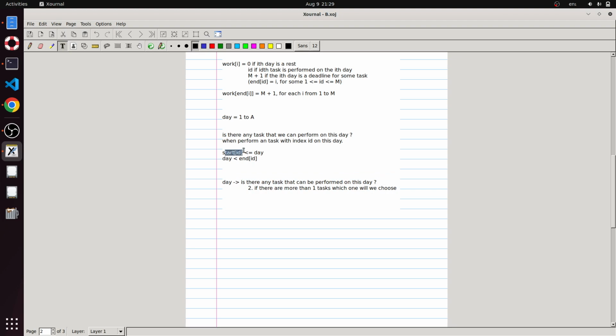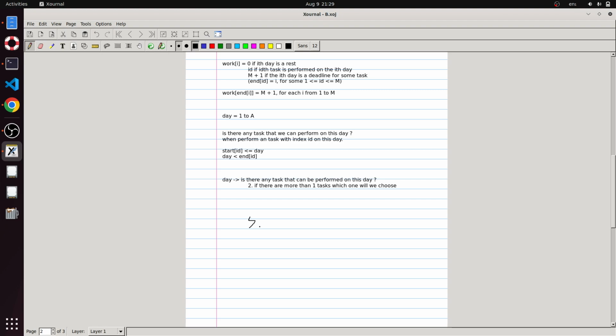Since we are going from day 1 till day A, we can sort all these tasks by their start dates, and maintain a pointer. Initially the pointer would be over here, and then we decide, okay, we want to include this task, and then the pointer shifts over there, and we say that this start is strictly greater than the day, so we stop here, and then we go from day d to day d plus 1.